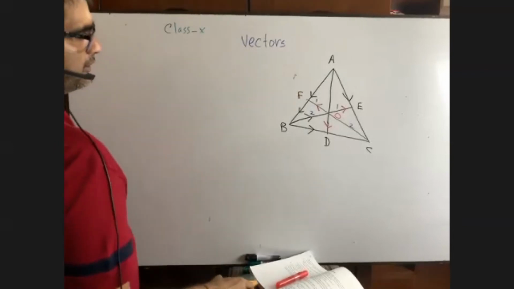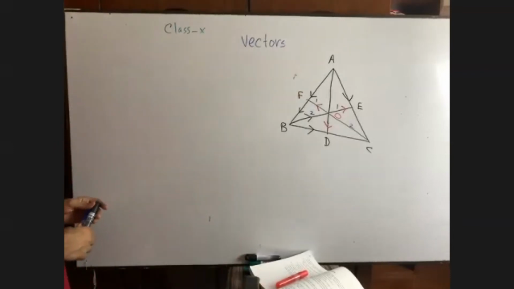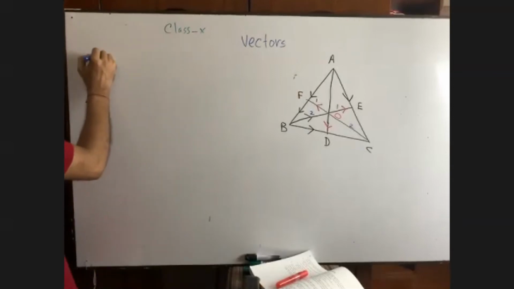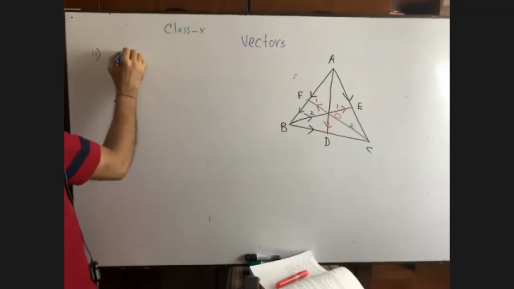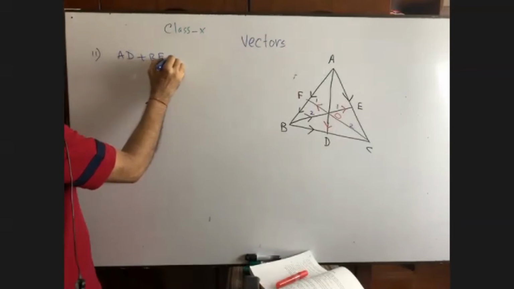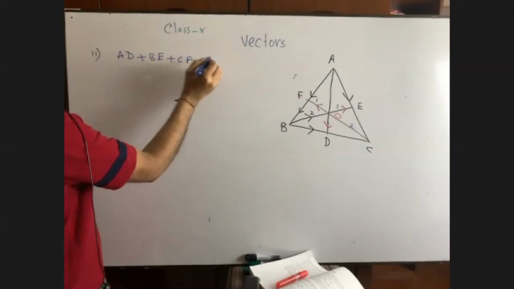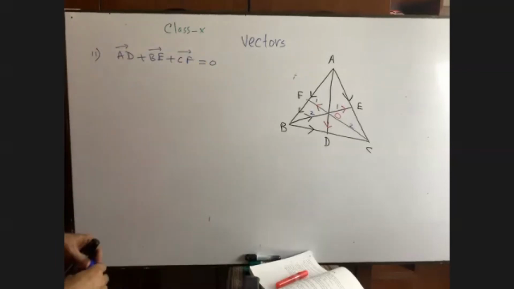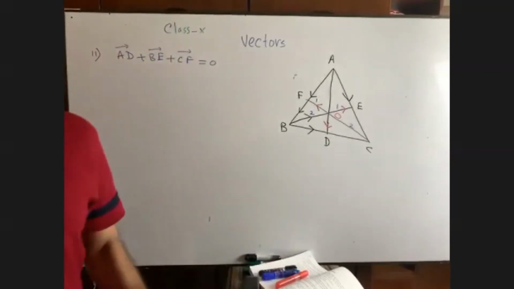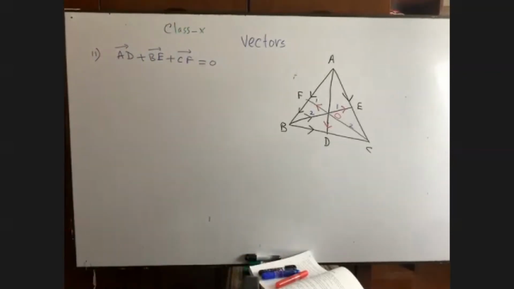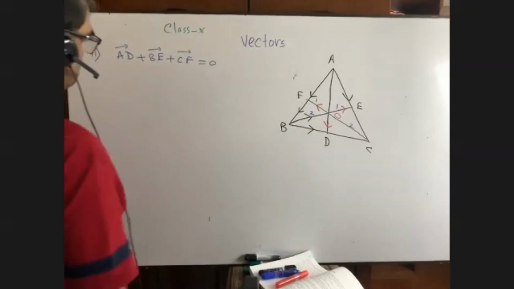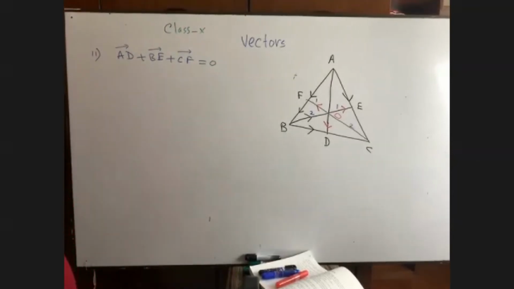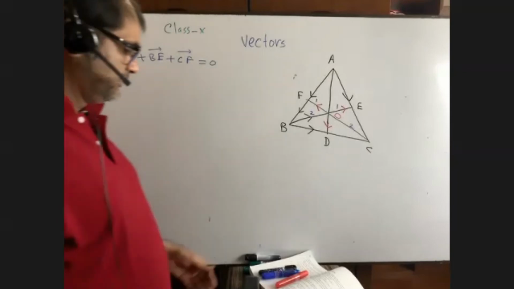From here, you are required to find question number 2. Prove that AD plus BE plus CF equals 0. Can you prove it? Have you ever sat for an exam on vectors? If you have, then I think you are given this math because it is given again and again in the examination.